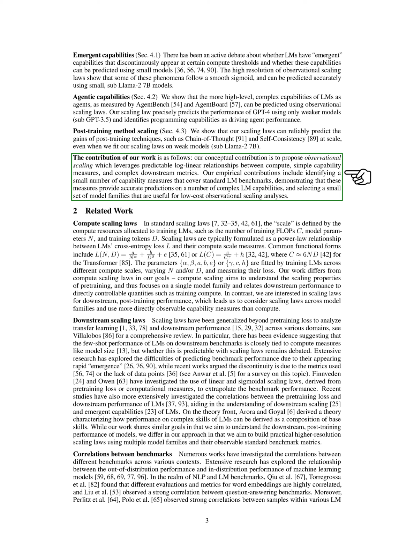Section: Related work. In this section, we will discuss the related work on compute scaling laws. In standard scaling laws, the scale is determined by the compute resources allocated to train language models, LMs, such as the number of training operations, model parameters, and training tokens. Scaling laws usually describe a power law relationship between the cross-entropy loss of LMs and their compute scale measures. These relationships can take different forms, such as a function of model parameters and training tokens, or a function of compute resources. The parameters in these relationships are determined by training LMs across different compute scales and measuring their loss.